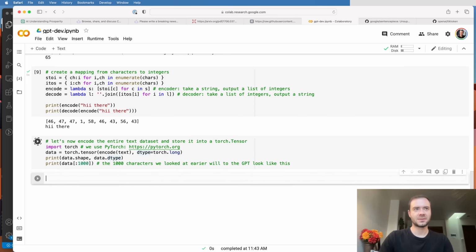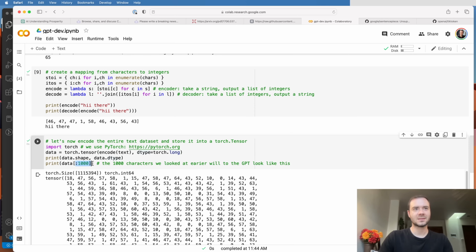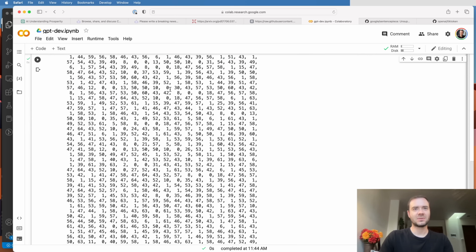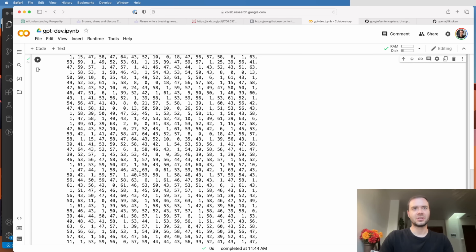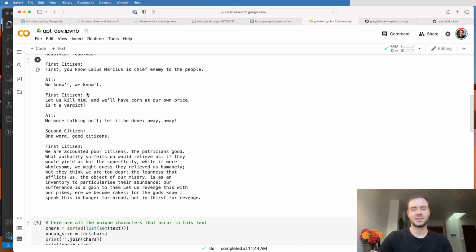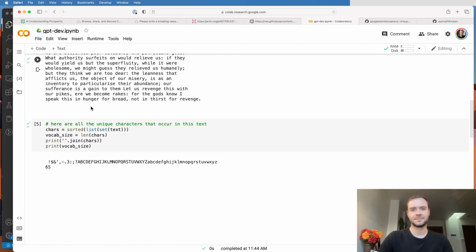Here's what the data tensor looks like when I look at just the first 1,000 elements of it. We see that we have a massive sequence of integers, and this sequence of integers is basically an identical translation of the first 1,000 characters here. I believe, for example, that 0 is a newline character, and maybe 1 is a space, though I'm not 100% sure. But from now on, the entire dataset of text is re-represented as a single very large sequence of integers. Let me do one more thing before we move on here.